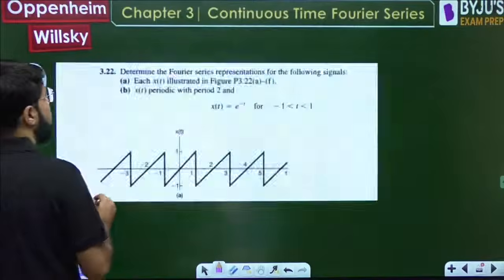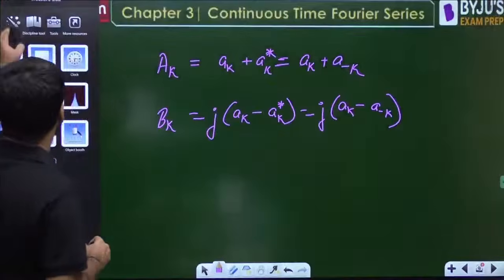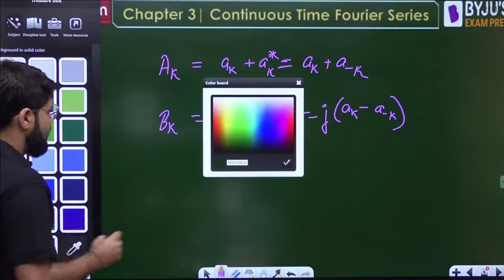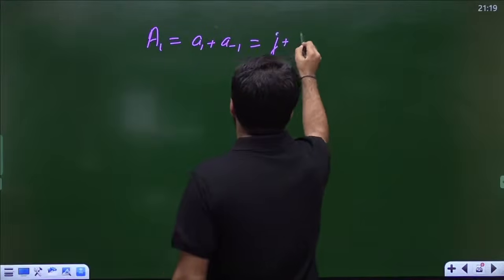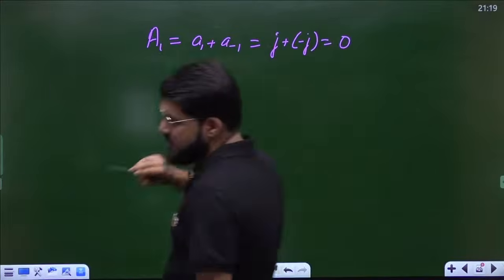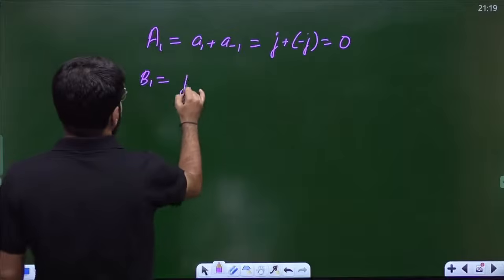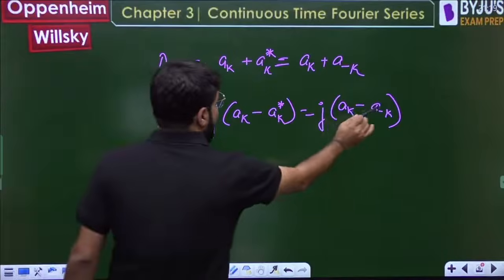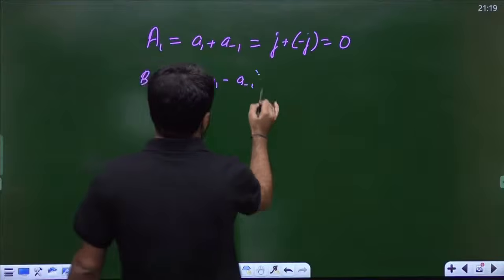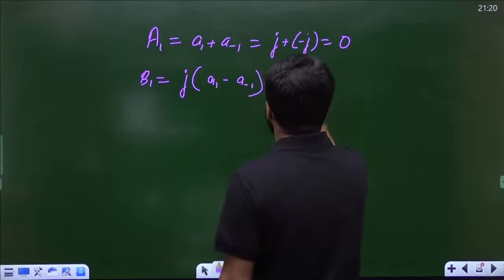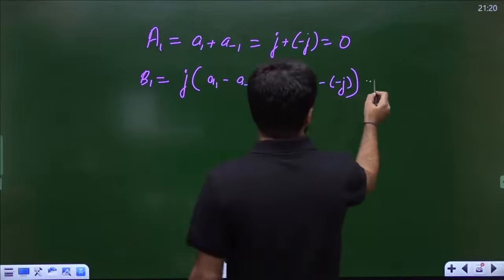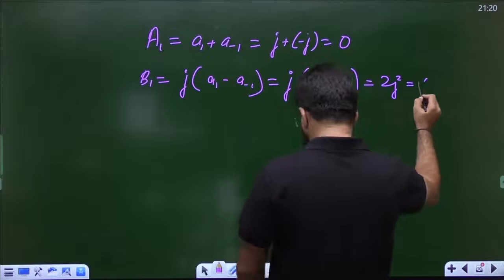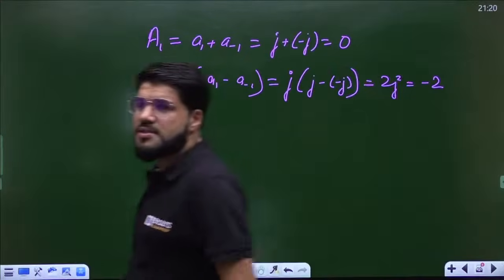So now let us use this formula. Let me add another slide here. What should be the formula for a1? As I told you, a1 plus a minus 1. One is j, another one is minus j, so they cancel and a1 is equal to 0. Similarly, what should be b1? The formula for b1 is j into a1 minus a minus 1. That is j into j minus minus j, so there is 2j, so this is equal to 2j squared. What is j squared? Minus 1, so the answer is minus 2.